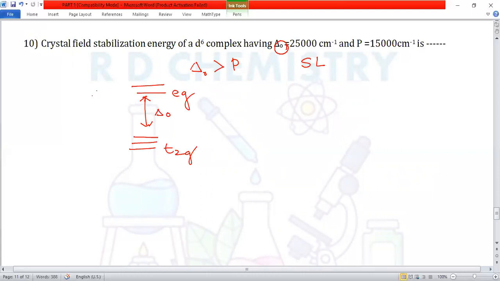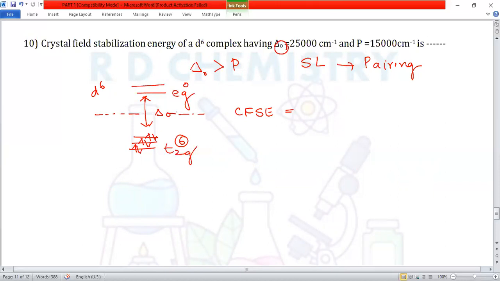In the case of a d6 system, first electron, second electron, third electron, a strong ligand is there, so pairing takes place. The fourth will pair up, then fifth and sixth. Therefore, t2g6, eg0. Now, how to calculate the crystal field stabilization energy?